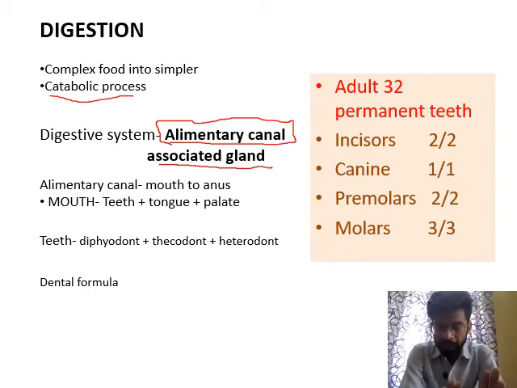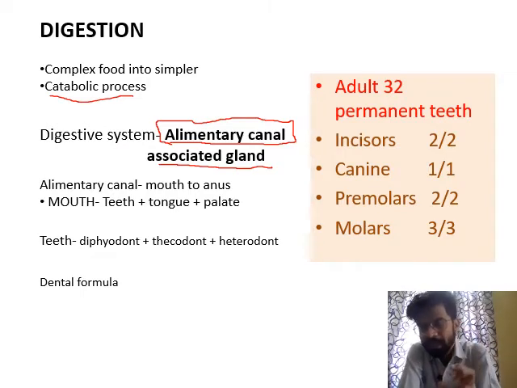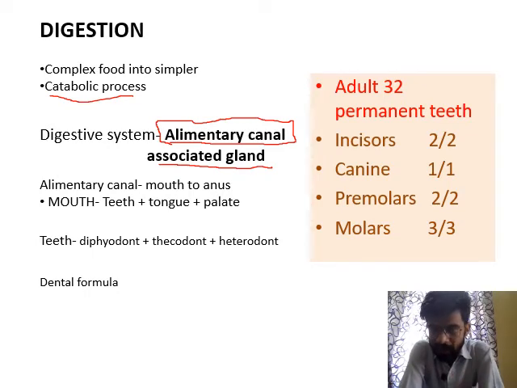The next part in teeth is the dental formula. Our teeth have a specific dental formula, and the sequence is 2123 by 2123. You can see in the box, adult teeth, the dental formula.